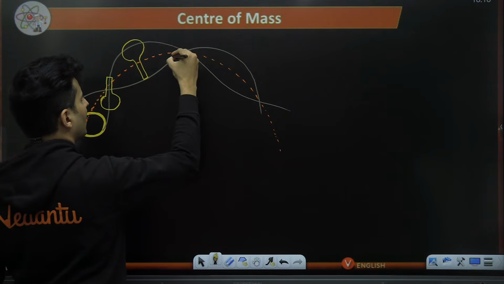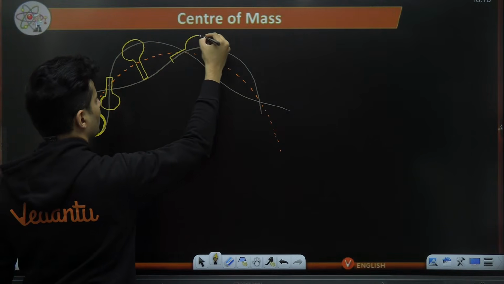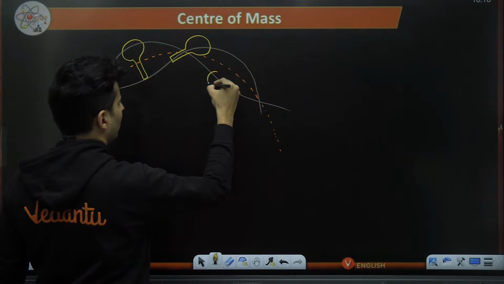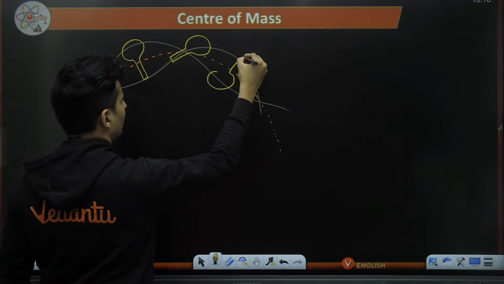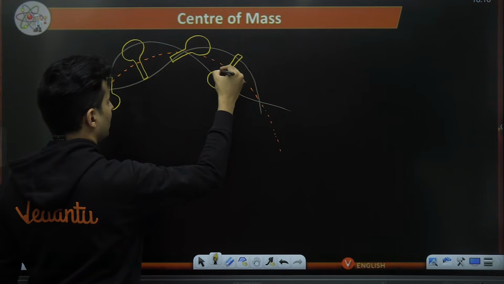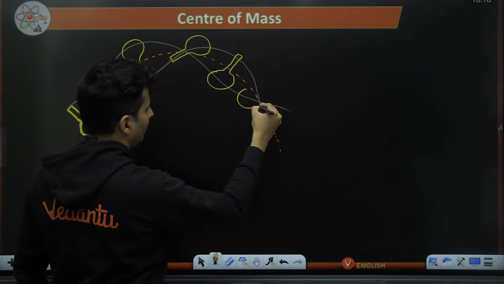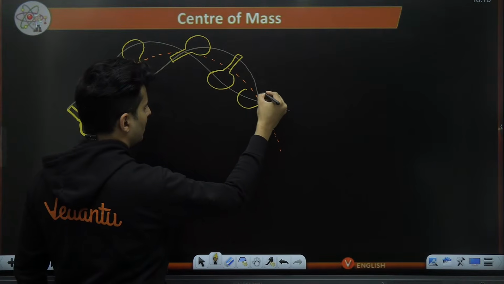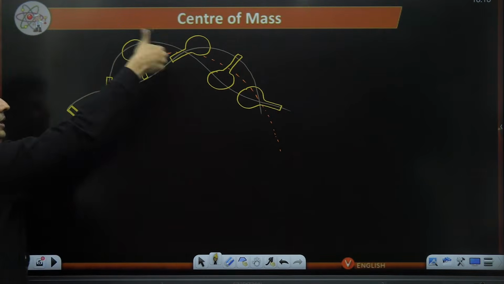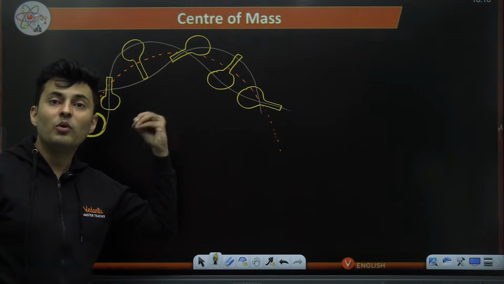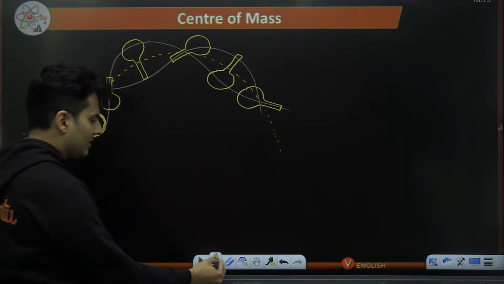Maybe after some more time, you might find it over here, and again after some more time, here, like this. So as you can see, the racket is rotating, translating, and all the points are moving in weird paths.